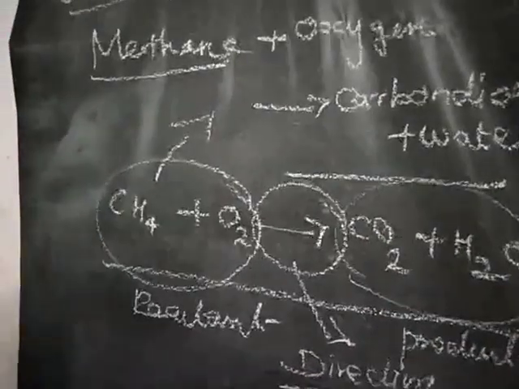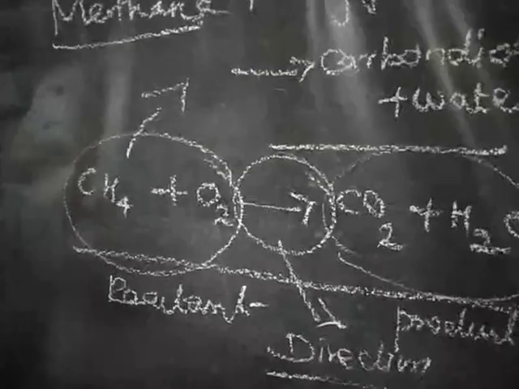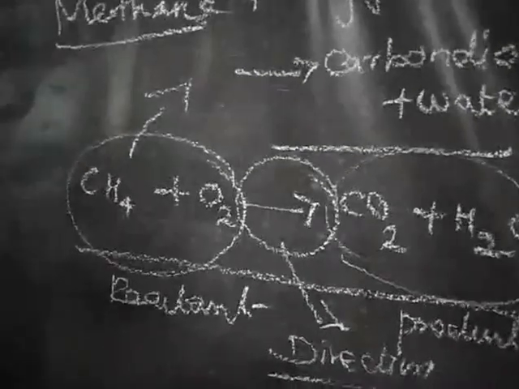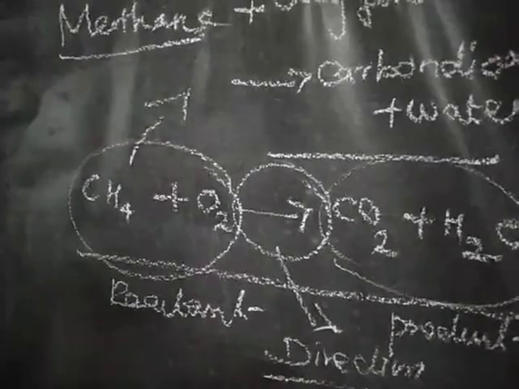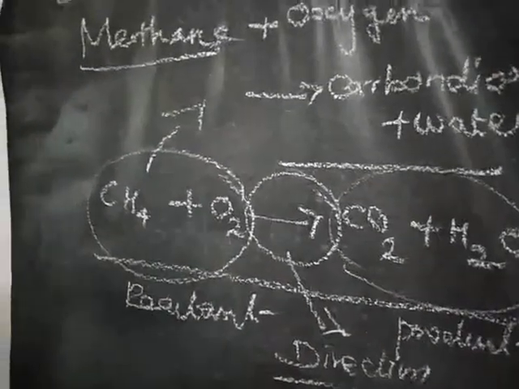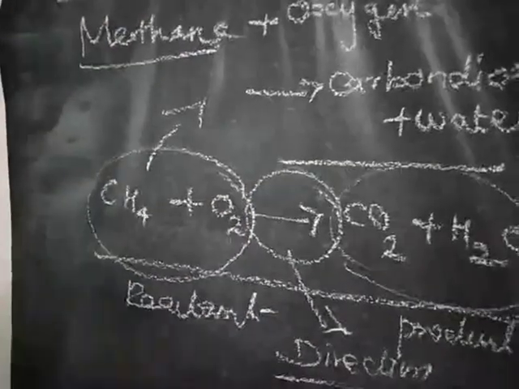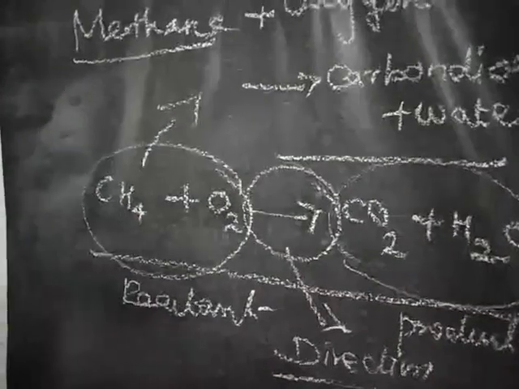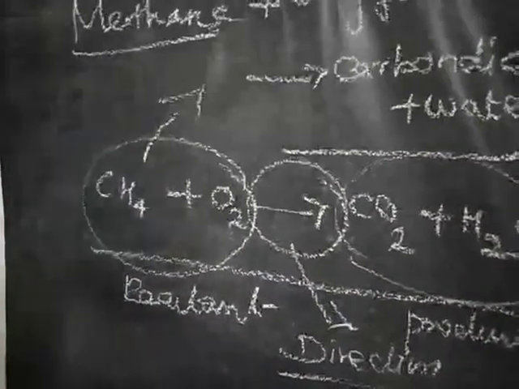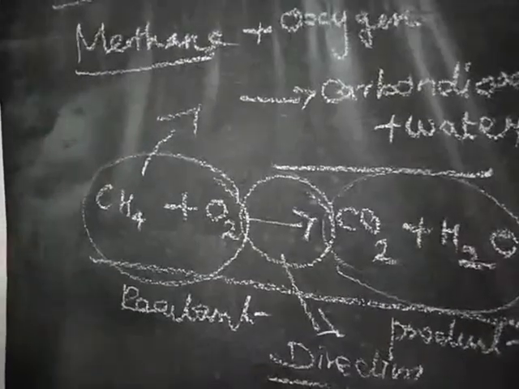The arrow mark indicates the direction of the chemical reaction. After writing these chemical reactions, how many molecules of methane and how many molecules of oxygen are involved in this chemical reaction, we don't know. If we want to find this out, we have to balance this equation. So how to balance this equation?